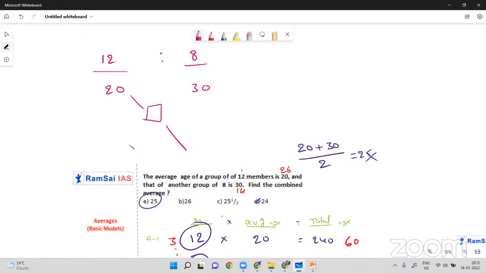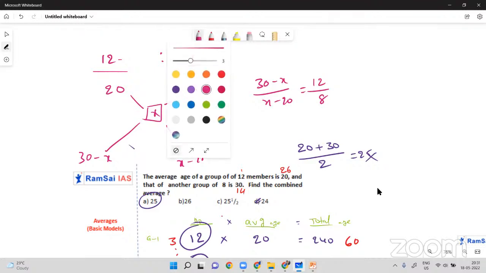So this combined average is less than 30 and greater than 20, so it should be between 20 and 30. Imagine this is x. Now 30 minus x, x minus 20. So this ratio, 30 minus x to x minus 20, should be 12 is to 8, the quantity.